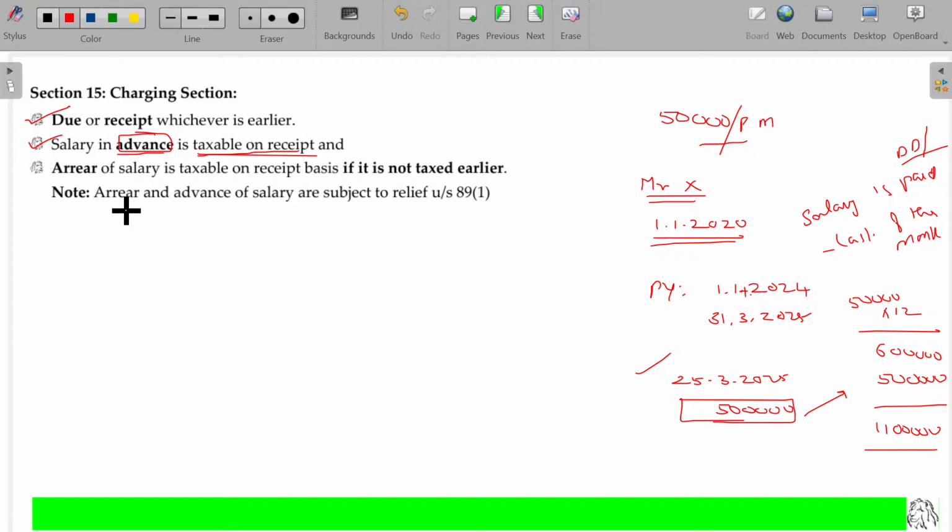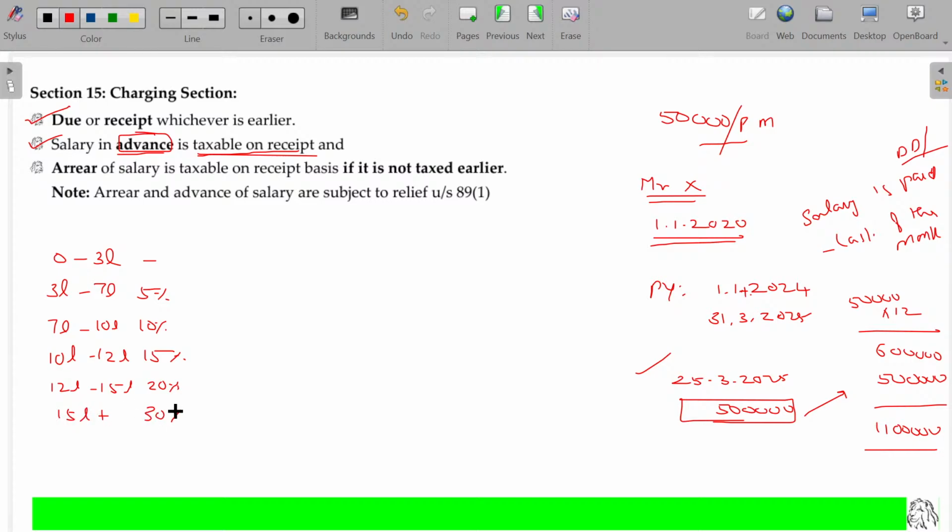Okay. Now the question is, what is the tax rate in the new tax regime? 0 to 3 lakhs nil, 3 lakhs to 7 lakhs 5%, 7 lakhs to 10 lakhs 10%, 10 lakhs to 12 lakhs 15%, 12 lakhs to 15 lakhs 20%, above 15 lakhs 30%. That you know.